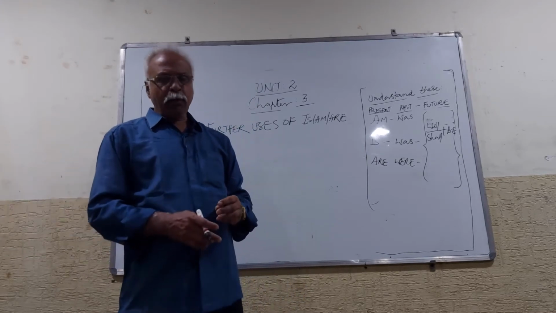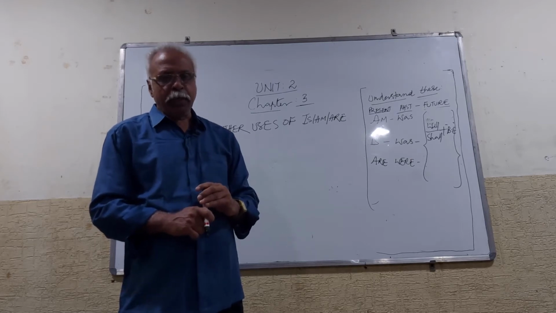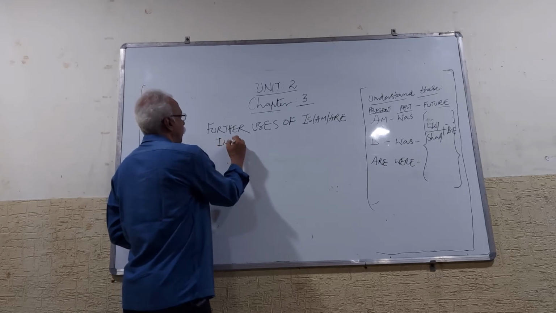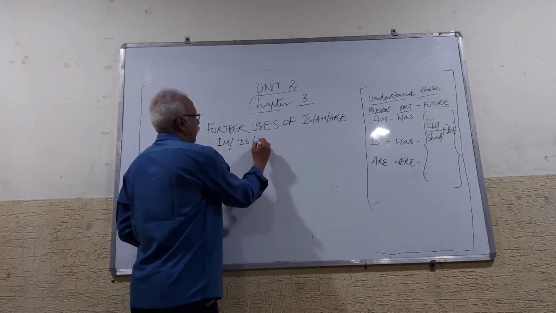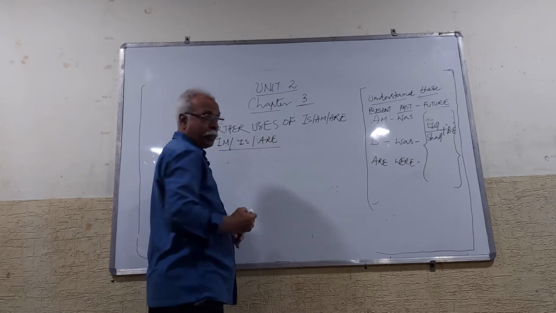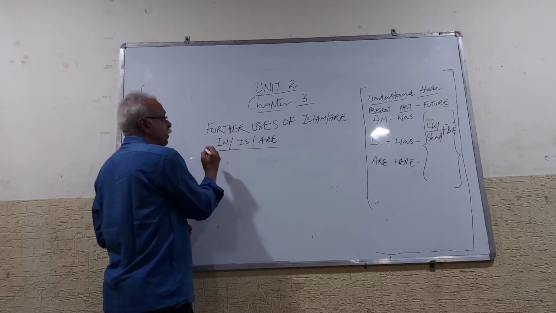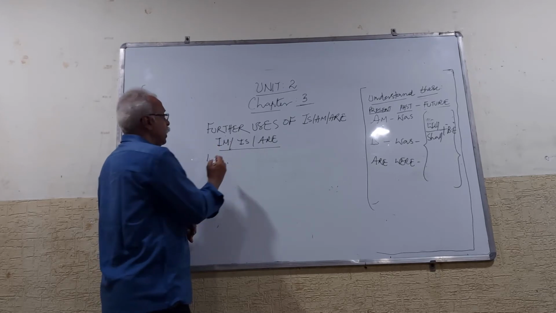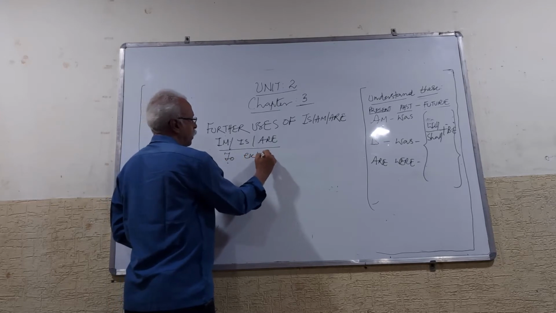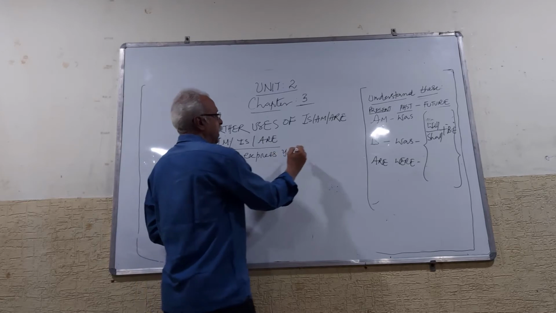And now I am going to teach you some more rules of is, am, are. The first one, we can use am, is, and are to express your age.